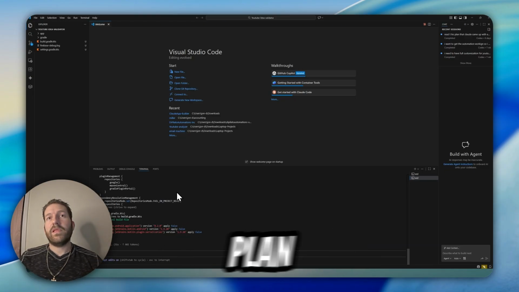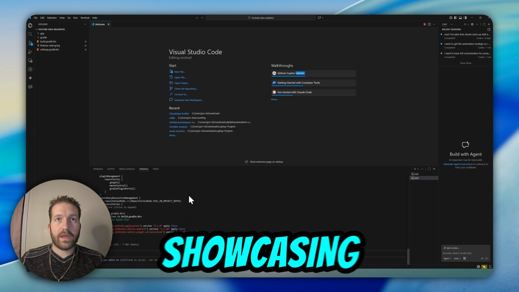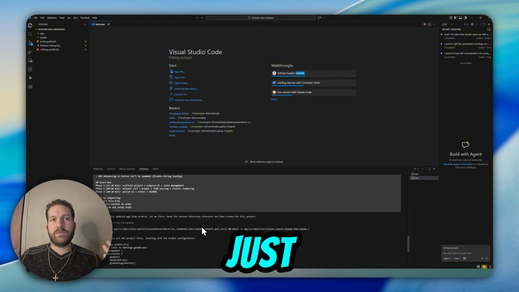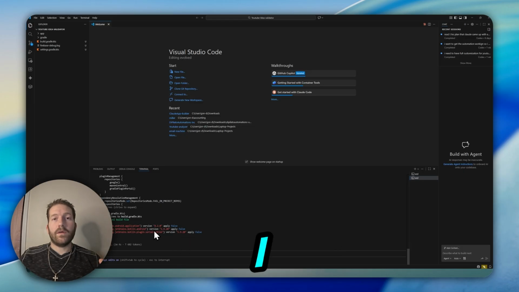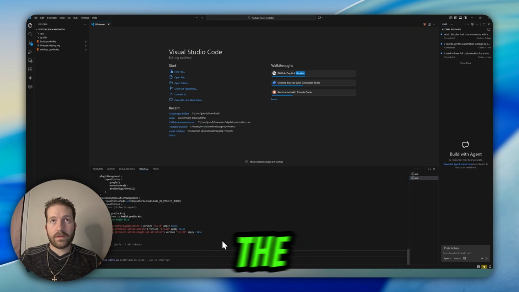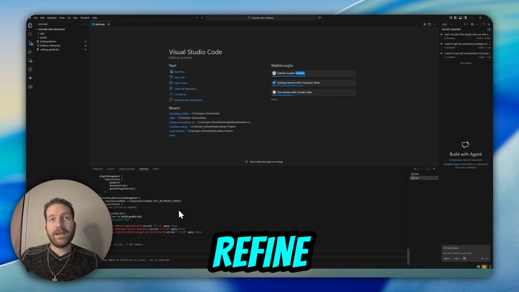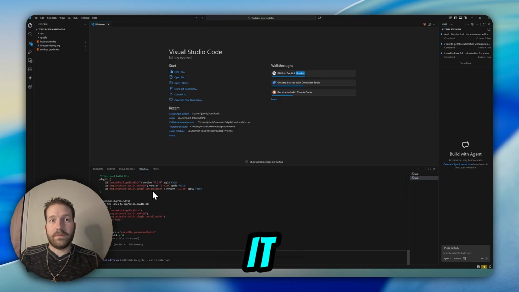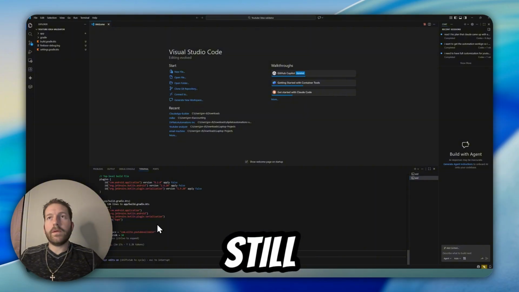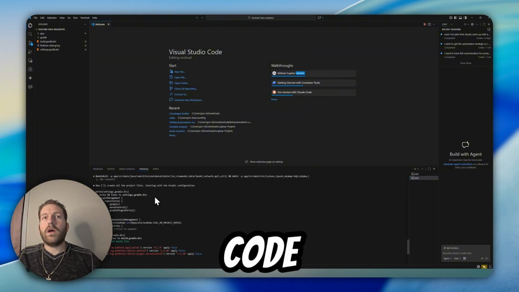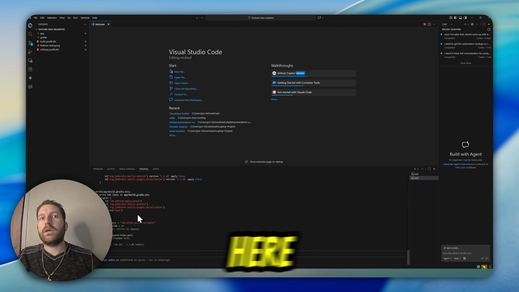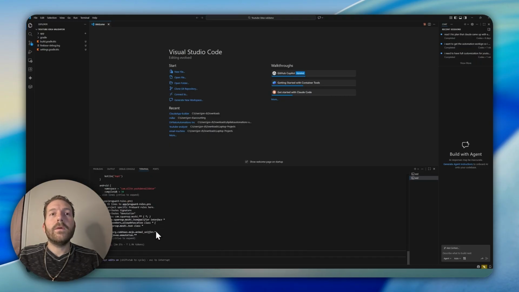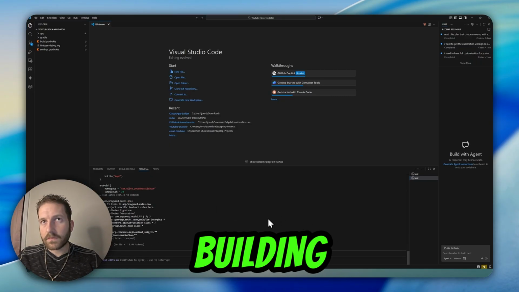So usually plan mode is a better way to do this, but for this showcasing, for this demo on how to do this, we're going to let it just build it based off the ChatGPT prompt. Normally I would tell Claude Code to refine the ChatGPT prompt to tailor it better to how it can build it. Right, so now while that's going still, it's just creating code all by itself for me, and it gets it built pretty quick here. So based off my rules, yep, let's go, okay. Alright, so now that's building here.